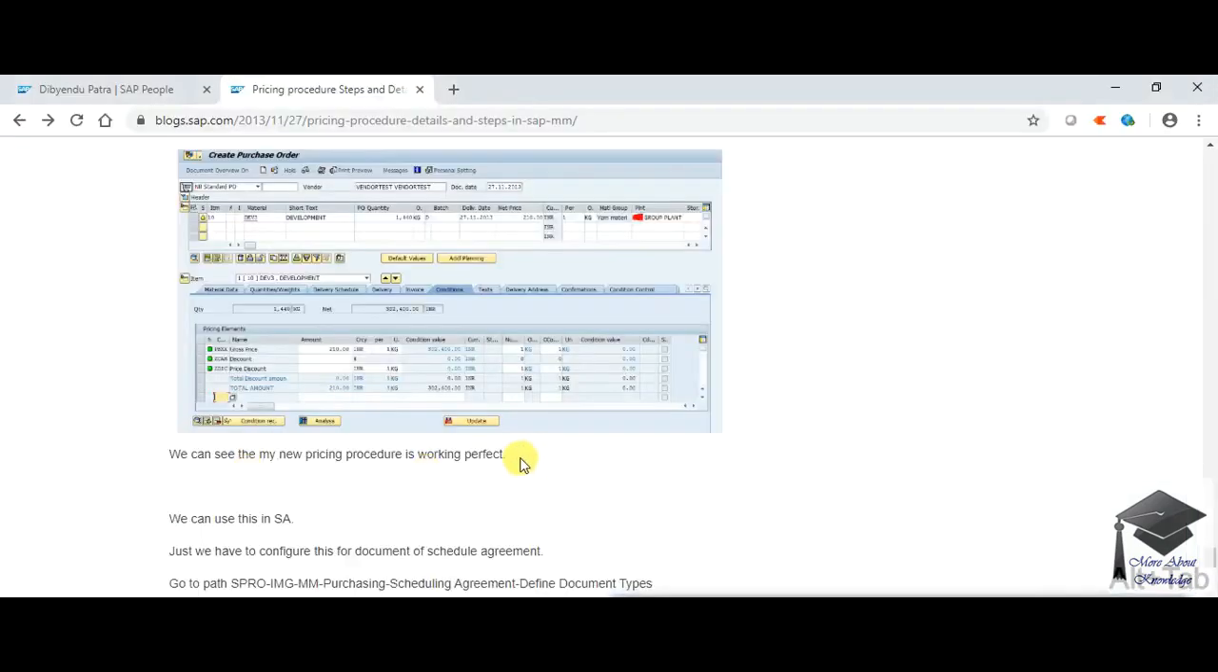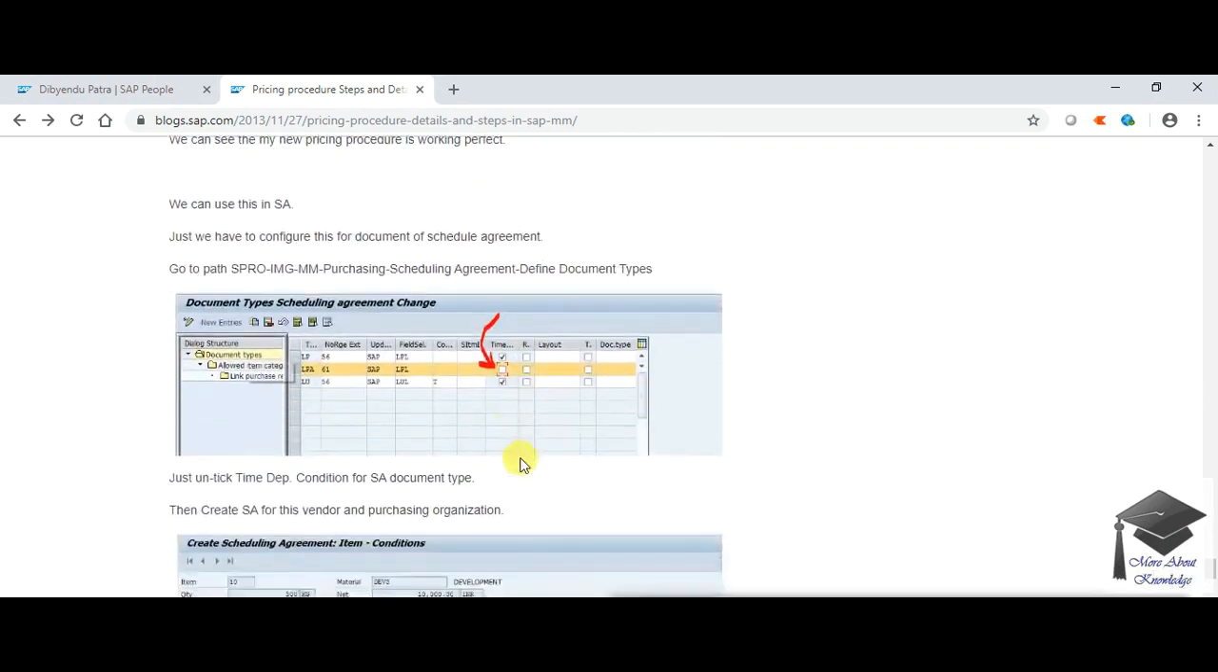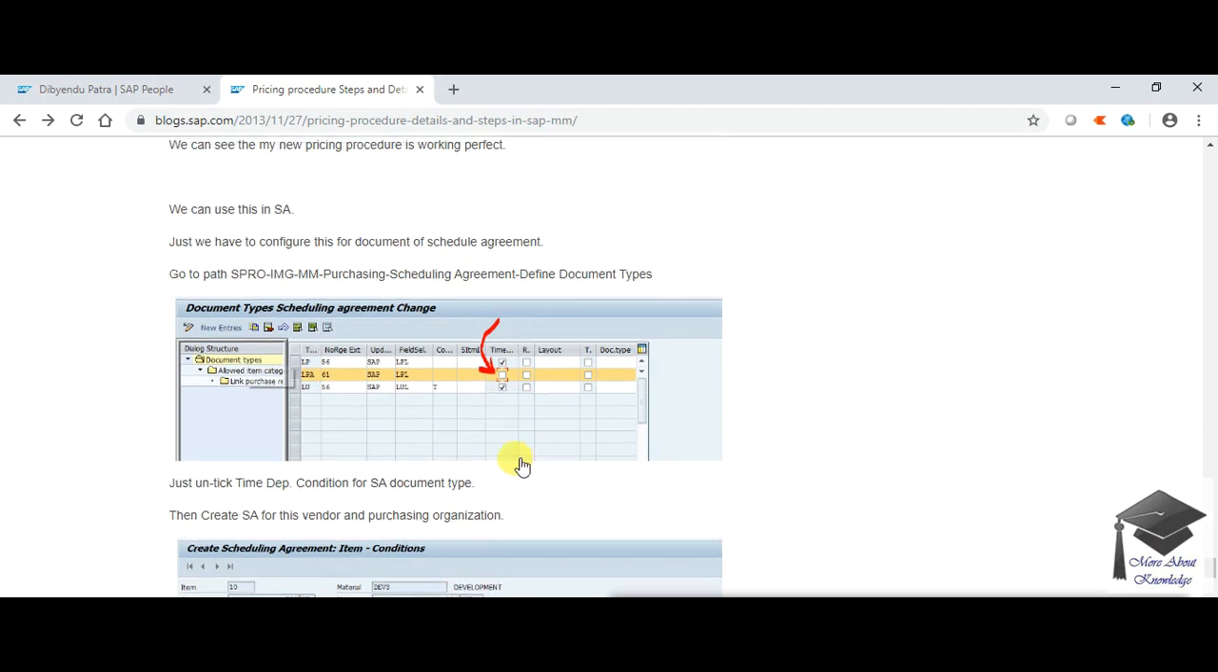So now I will give you some facility about using this type of pricing procedure for schedule agreement and RFQ. So guys, remember one thing, this type of condition which I have created is called time independent, which is used for PO and can be used for schedule agreement and RFQ. And there is another condition which is called time dependent.